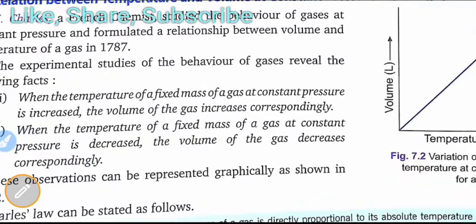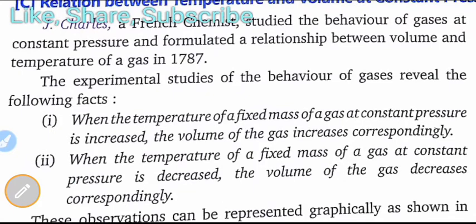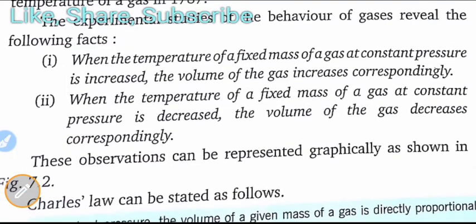J. Charles, a French chemist, studied the behavior of gases at constant pressure and formulated a relationship between the volume and temperature of a gas in 1787. The experimental studies of the behavior of gases reveal the following facts. First, when the temperature of a fixed mass of a gas at constant pressure is increased, the volume of the gas increases correspondingly. So if temperature increases, the volume also increases.